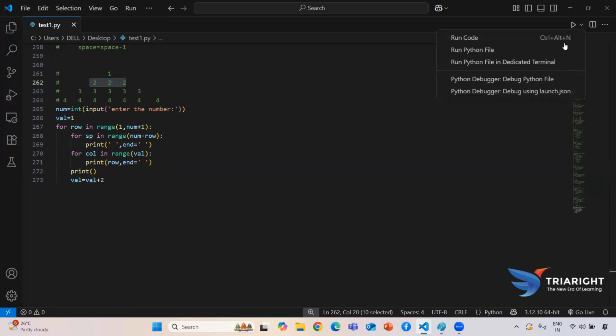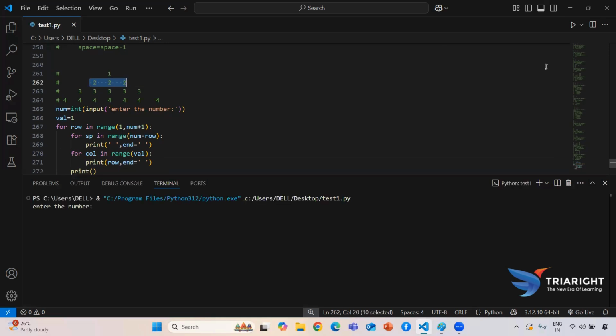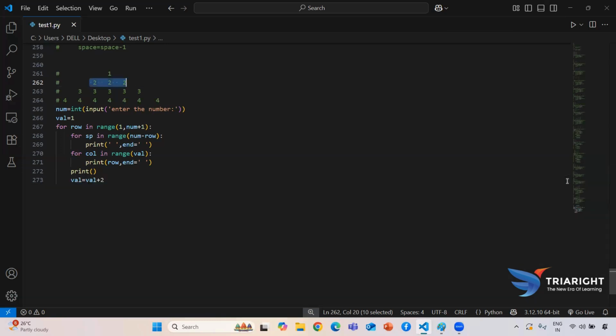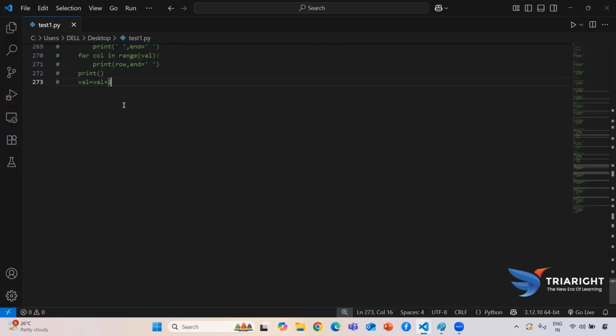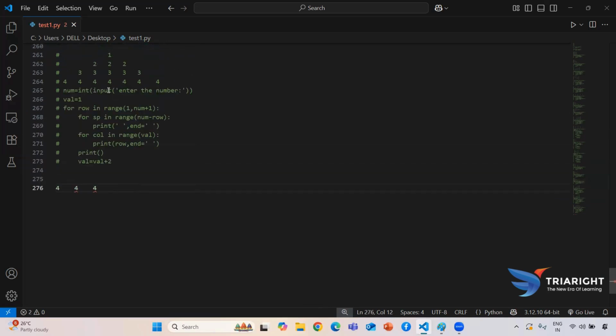Now if I run this one, and change the user input also, it will still give me the same output. If I give 5, it will give me 1, 2, 3, 4, 5. If I give 4 also, it will give me this 4. So every time make sure that you run this code for different user inputs. Okay guys, now I need to print this logic. Now I need to print 4, meaning I need to print based on this condition only. Now if you see here, I need to print 7 times.